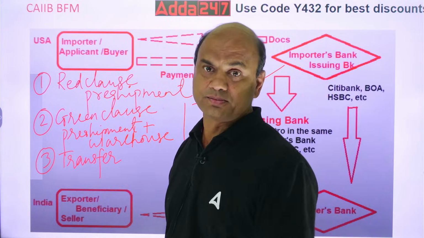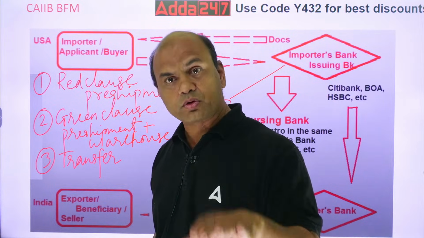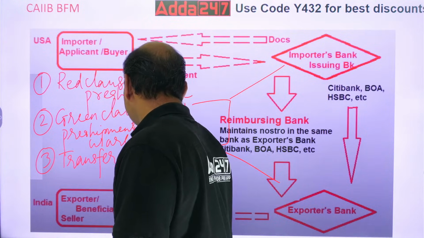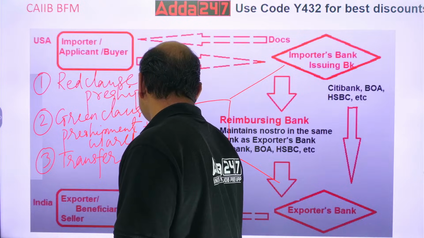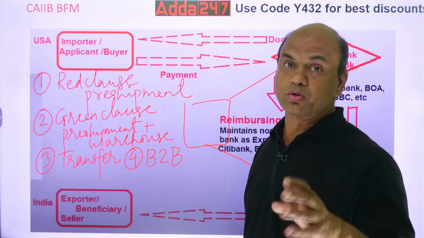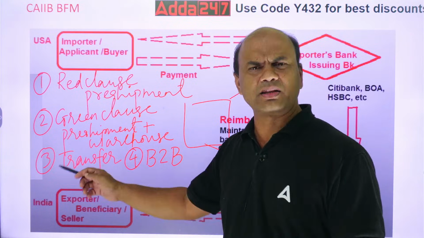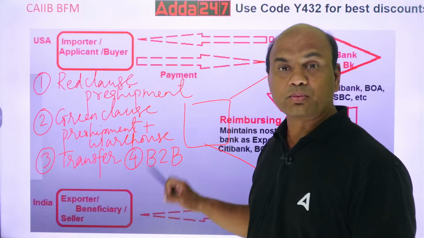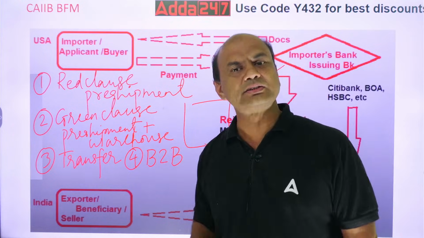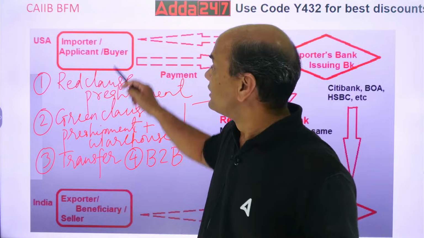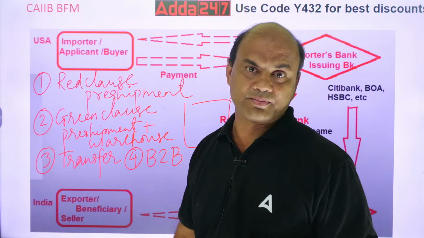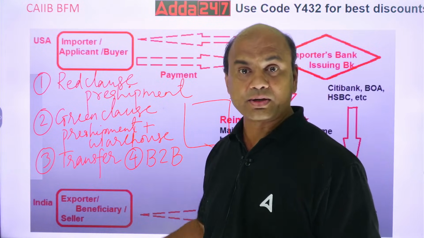Same LC. Then you get one more question, that is called back-to-back LC. Fourth, B2B LC, back-to-back LC. Either this or this will be asked, either of these two. What is back-to-back? Back-to-back is same as a transfer. Only the difference is in transfer LC, the same LC is transferred to the second beneficiary or manufacturer.